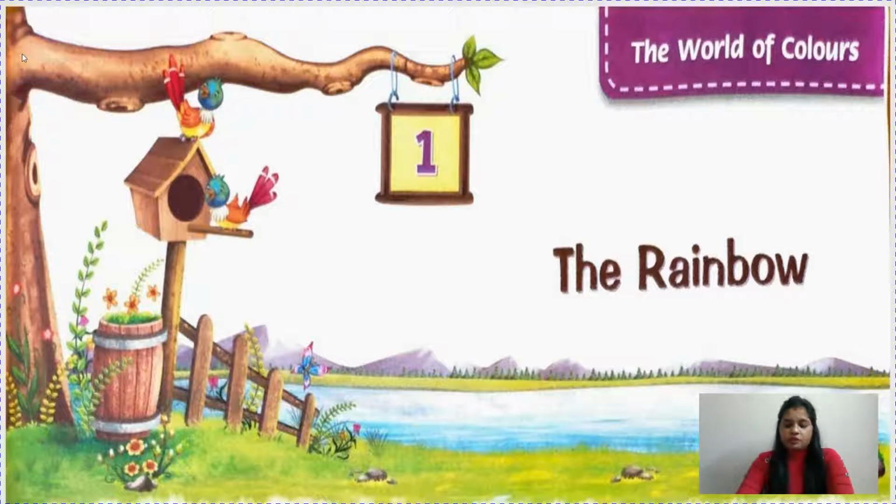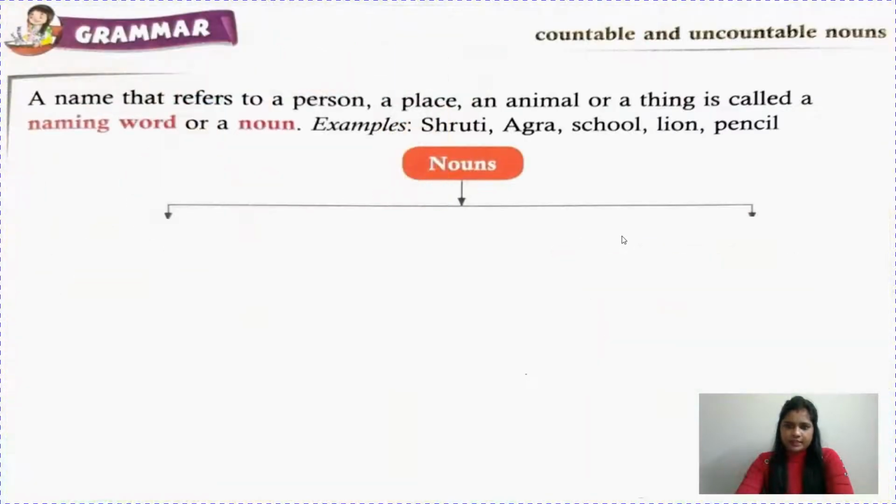Children, we have also done the book exercise of this chapter. In the previous video I explained the book exercise of the reader portion, but here I will explain the book exercise for the grammar portion. So let's start. First in grammar we will learn countable and uncountable nouns. Children, you know what is a noun.